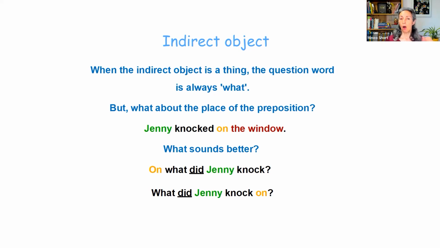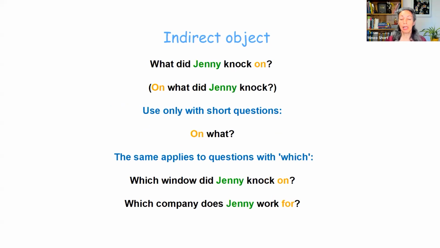Should we say, on what did Jenny knock? Or what did Jenny knock on? Maybe sometimes you have to go by your ear. What sounds better? Right. Again, in British English, definitely it's what did Jenny knock on? It's very uncommon in British English to start a question with a preposition. And I think even in American English, this would be strange. The most common question would be, what did Jenny knock on?